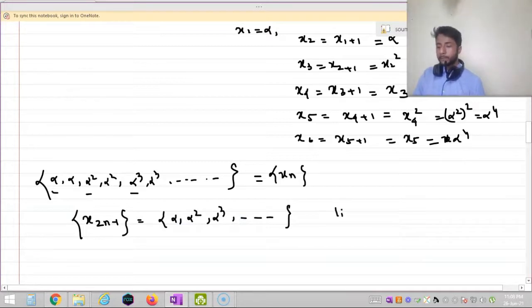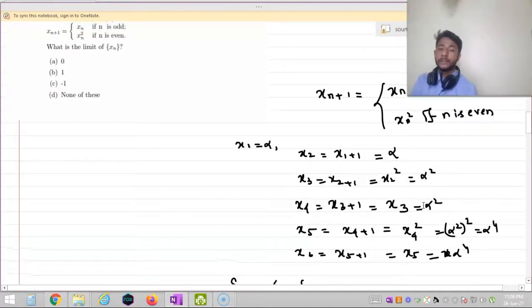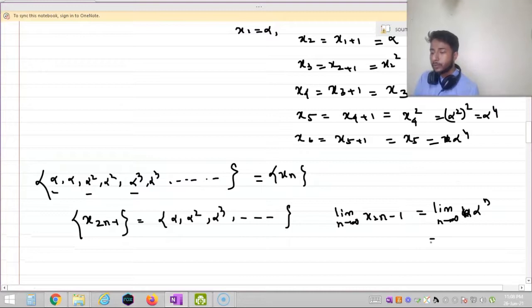So limit n tends to infinity, x2n minus 1 is equal to limit n tends to infinity, modulus alpha to the power n. Now it is given that modulus alpha is less than 1, so this limit must be equal to 0.